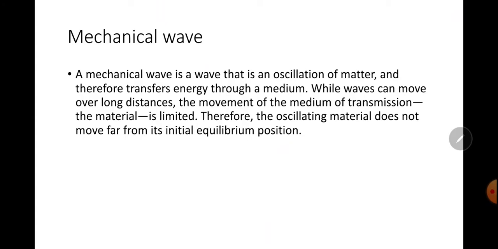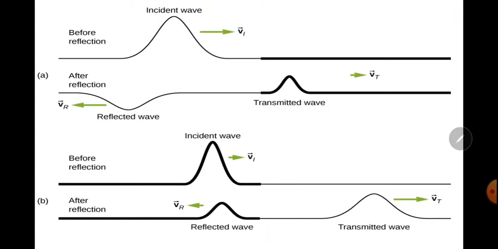Here we look at the given examples. Before collision, the wave is produced and travels in this direction. Here, the medium is changing.